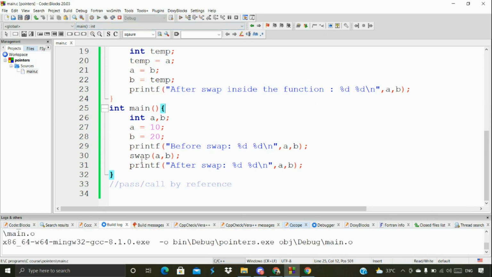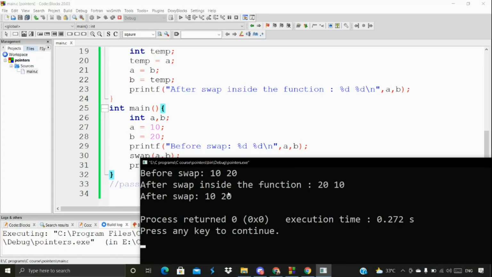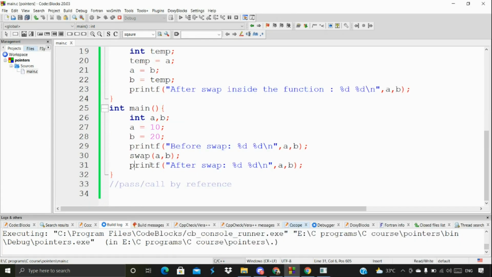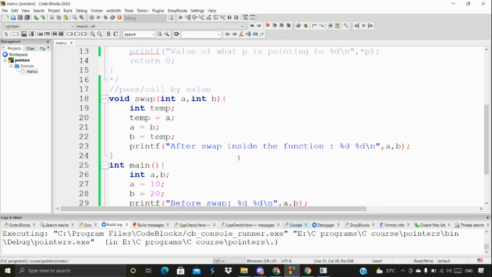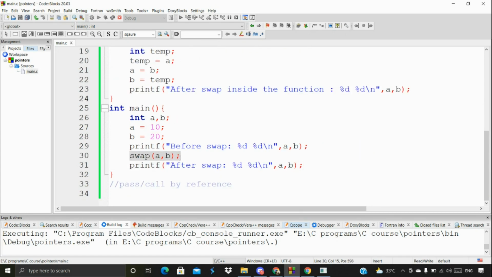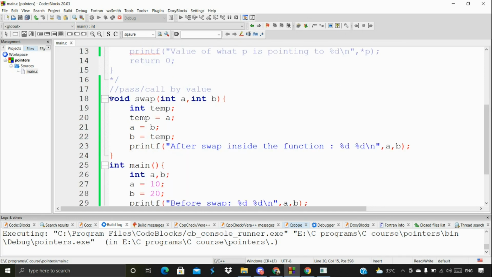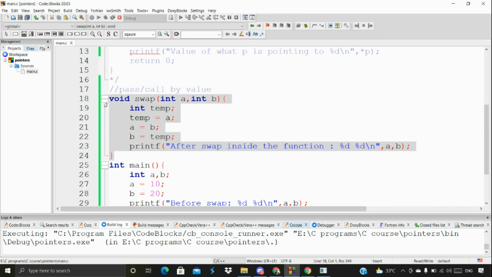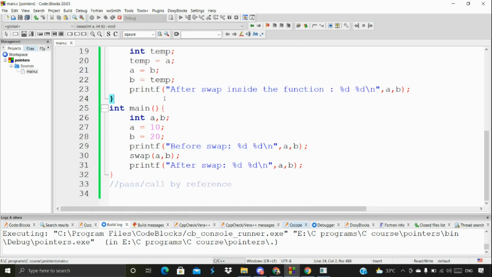We can give any name, but while passing the data, we are giving the same A and B only. Even though after swap we get only 10 and 20 in this particular line. Why? Because when it comes to memory, it is not going to store at all inside the memory. Once this particular function is called, everything happens in that function, and once the functionality is done, it comes back to this particular line, and whatever functionality was done here is discarded from the main memory. So everything will be deleted, no longer available inside the memory. So that's the reason.